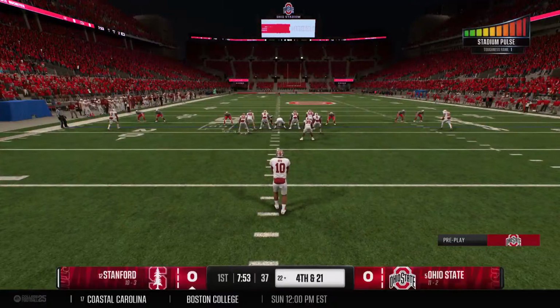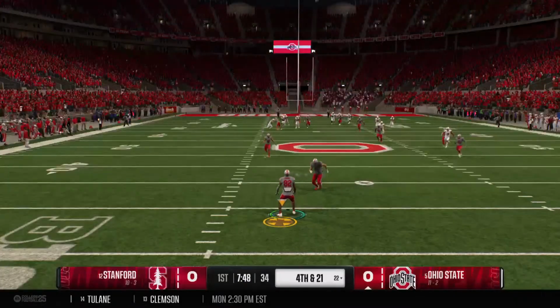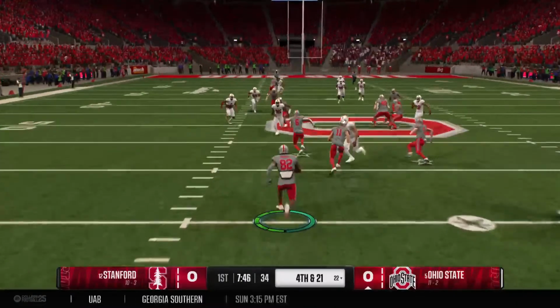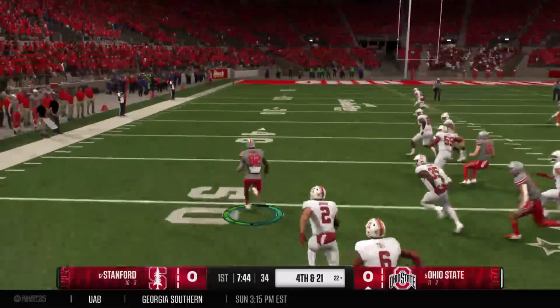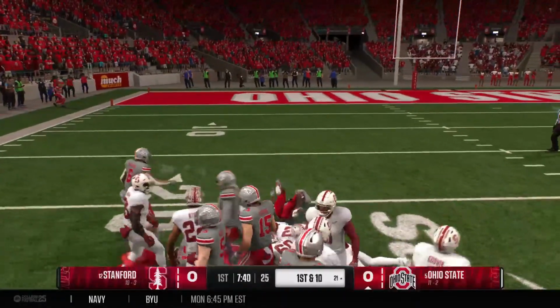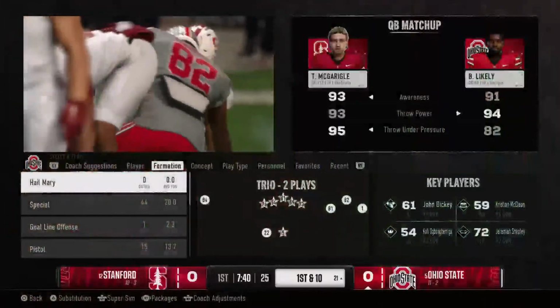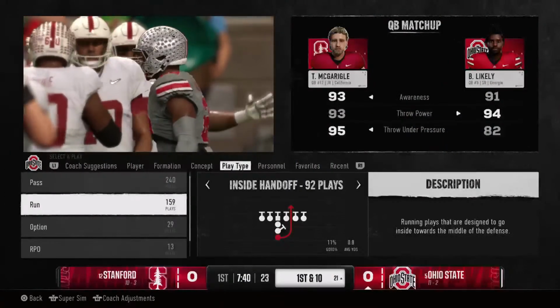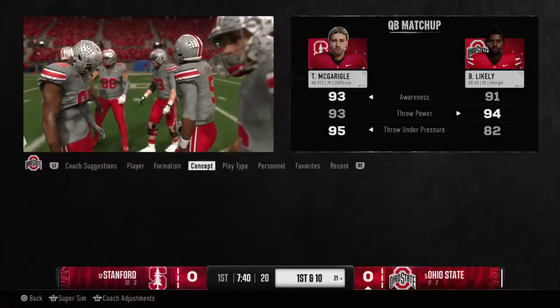And here comes the punter onto the field. No fair catch. Looking to make a return here. Oh, and he's got a crease here. Look out. Breaking free for a huge return. They finally grab him. Lucky to keep him out of the end zone. The offense will start with great field position.